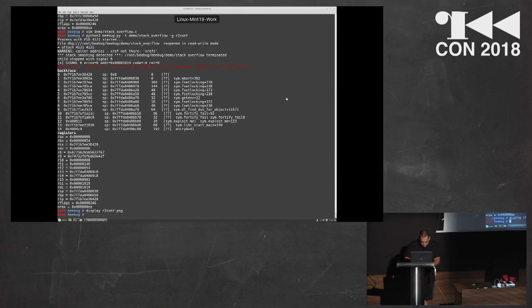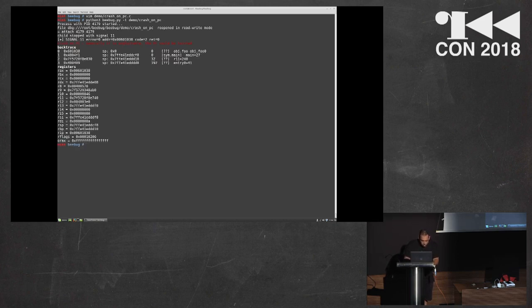I'm not sure that I have time for it. Maybe yes. I can show you also an example of a crash on program counter. This is a simple program compiled with the GCC compiler, and then if I run this program, the tool recognizes that this is a crash on program counter vulnerability.